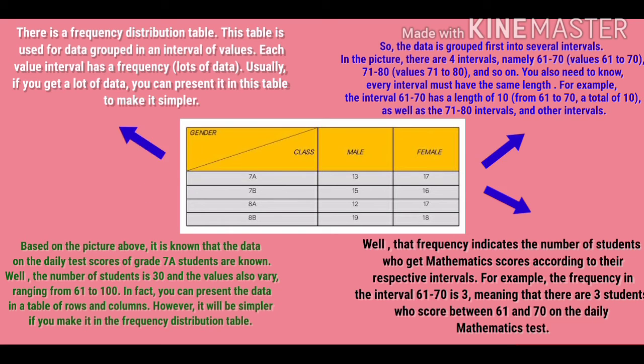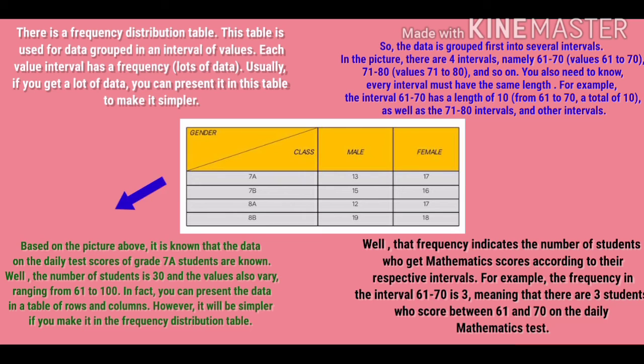Based on the picture above, the data is on the daily test scores of grade 7A students. The number of students is 30 and the values vary, ranging from 61 to 100. In fact, you can present the data in a table of rows and columns. However, it will be simpler if you make it in a frequency distribution table.